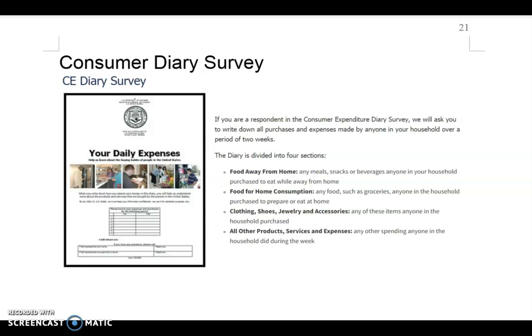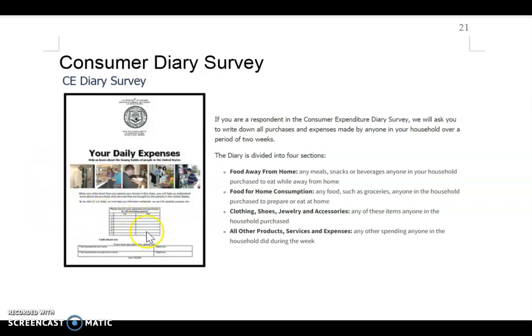So how does the Bureau of Labor Statistics know what kind of consumer goods and services a typical American consumer consumes? Well, through a survey called the Consumer Diary Survey, they will randomly select a household and ask them if they are willing to participate. If they are willing, then they are going to send them this booklet. This booklet is the daily expense diary.